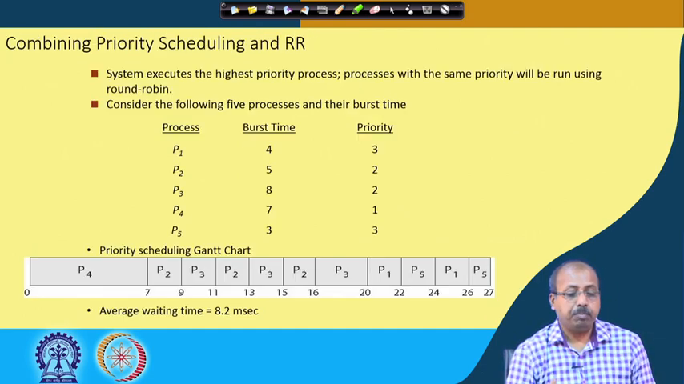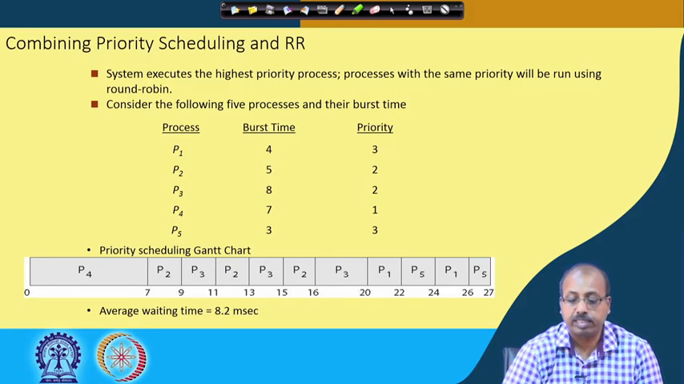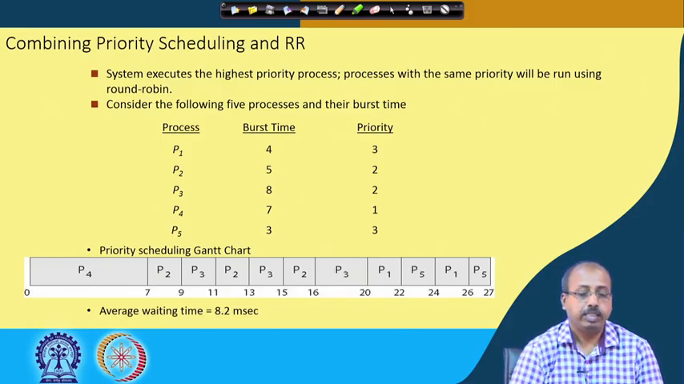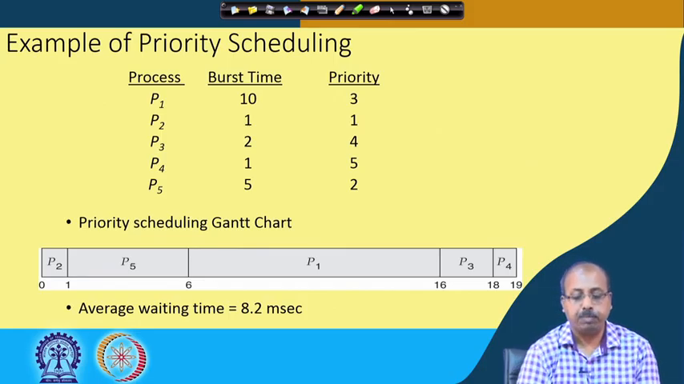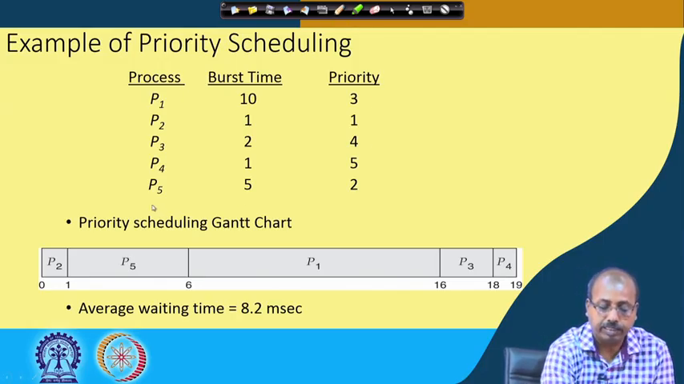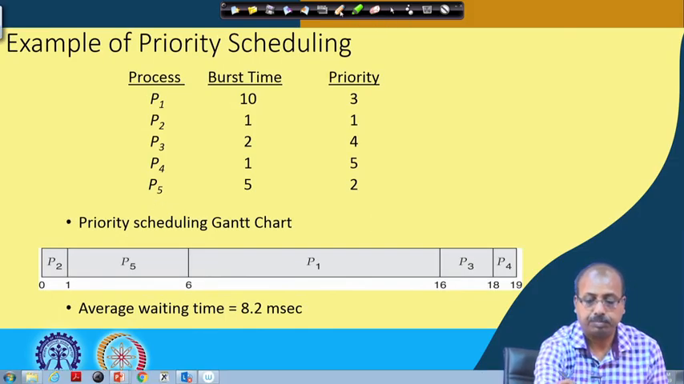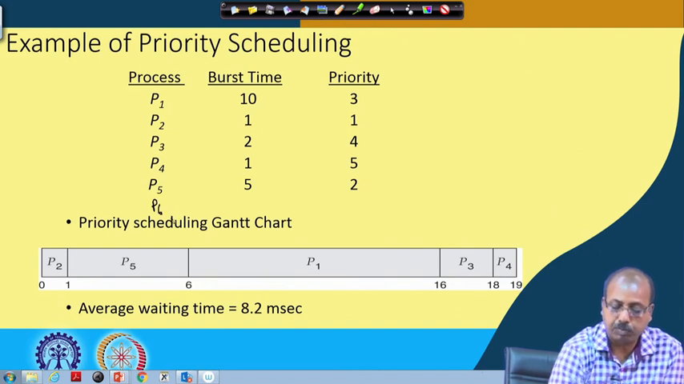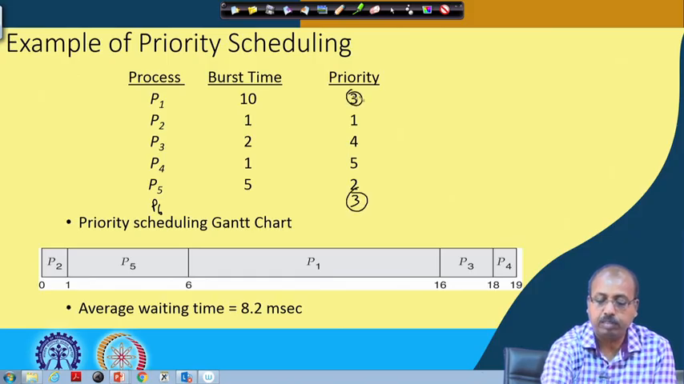Now, you can club this priority scheduling with round robin. What we say is the system executes the highest priority process, and processes with the same priority will run using round robin. In the previous example, all the priorities were distinct. Now, what if there are two processes with the same priority? Suppose we have another process P6 whose priority is also 3. Between P1 and P6, which one will be picked up? That is an issue.